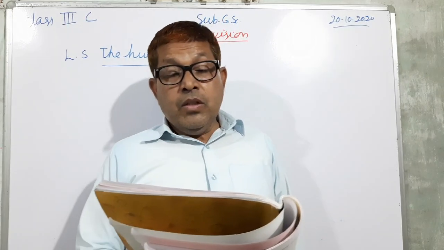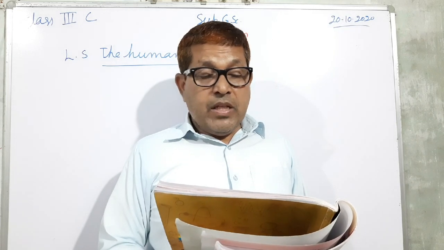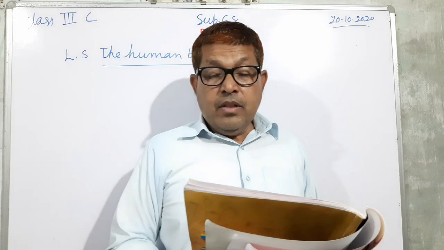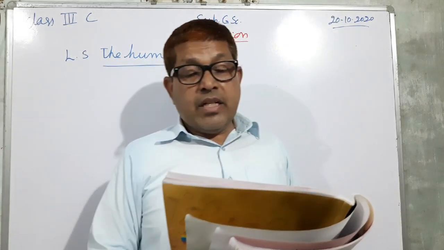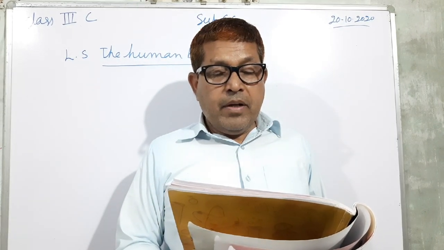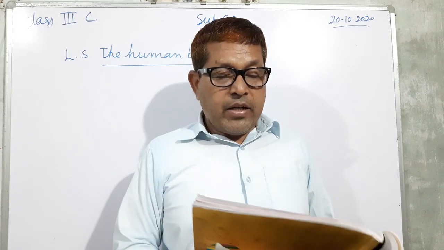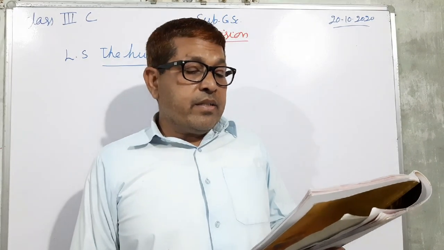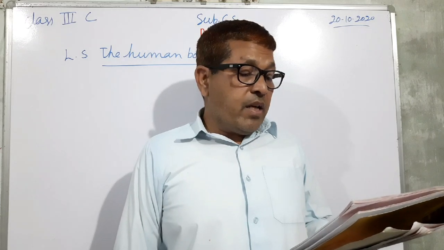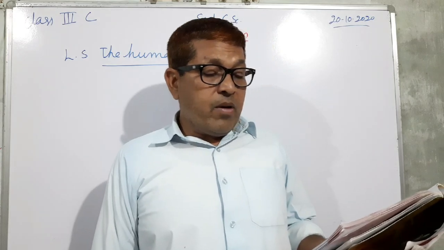affected. So the cell is the smallest unit in the body. A group of cells that work together is called a tissue. Tissues that work together make up an organ. Organs that work together are called an organ system, and the various organ systems together make up an organism. Human body has a number of organ systems to perform different functions. Let us learn about some organ systems.